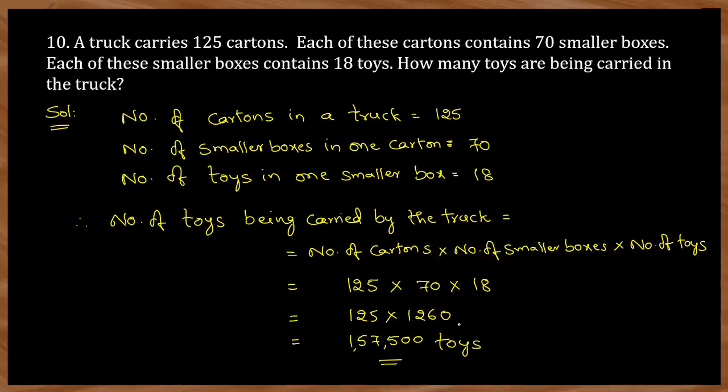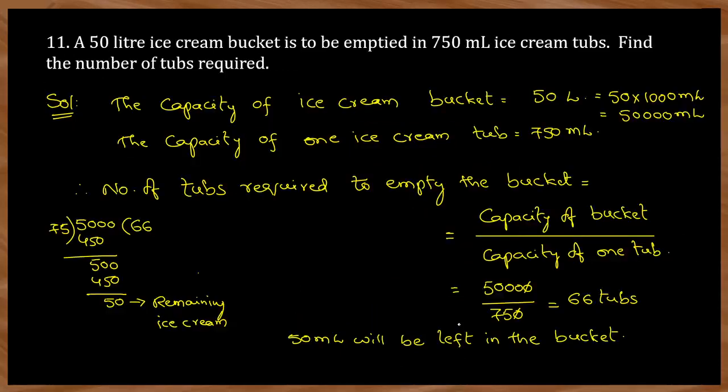So next, a 50-liter ice cream bucket is to be emptied in 750 ml ice cream tubs. Find the number of tubs required. Ice cream cones will be there generally, and the tubs also will be there. For quality ice cream, you will find small tubs like that. A 50-liter ice cream bucket should be emptied in 750 ml ice cream tubs. How many tubs are required?